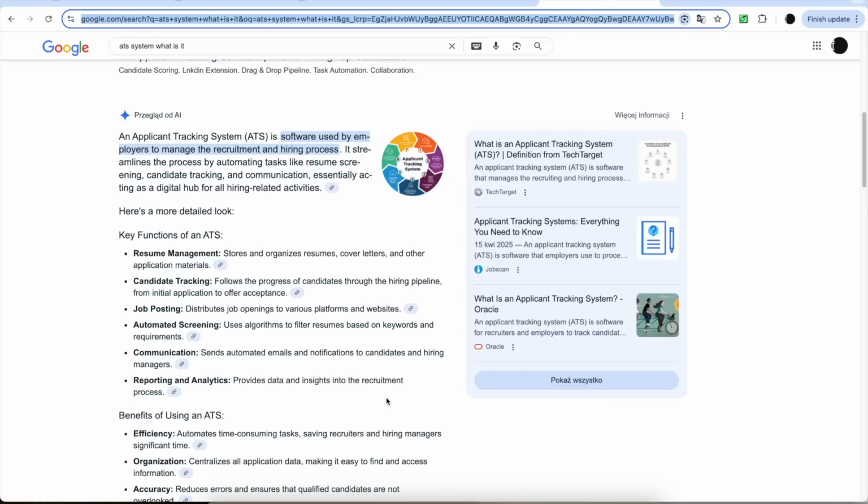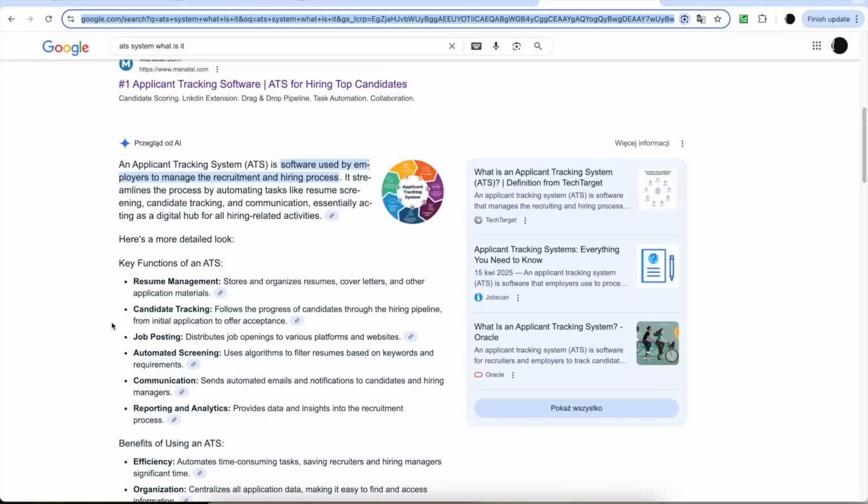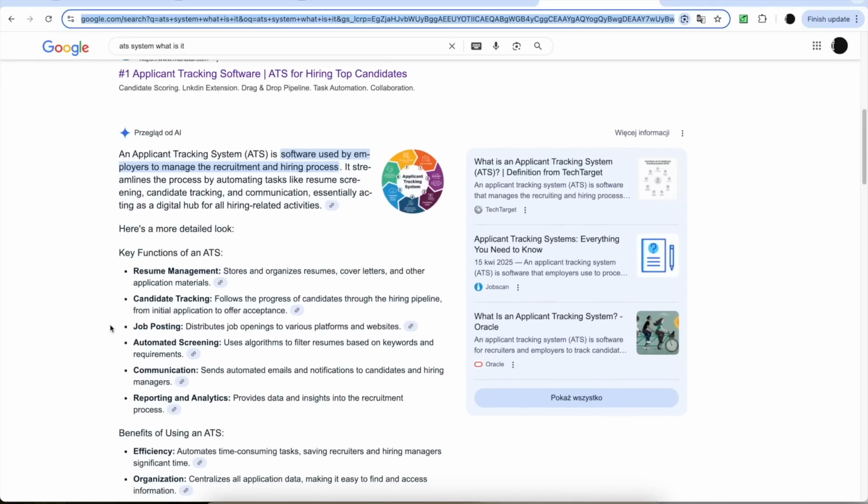Let's start with the basics. Let's talk about what ATS systems are. ATS stands for Applicant Tracking System, and they are basically software for managing the hiring process in a company. They let you see the statuses of the candidates, who applied, they analyze the candidates, they score the candidates, they let you have all the communication with them in one place. They're basically very useful software, and I don't blame companies for using them at all. If I was in their place, I would probably do the same.